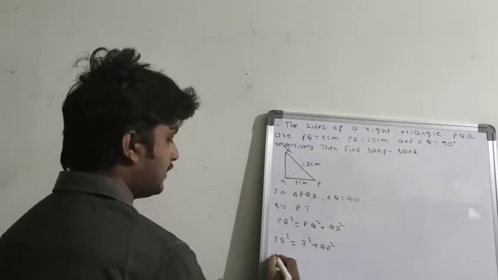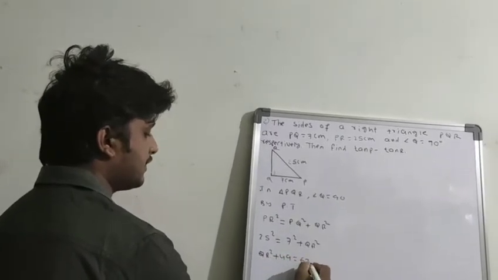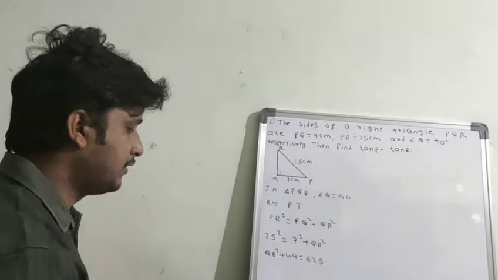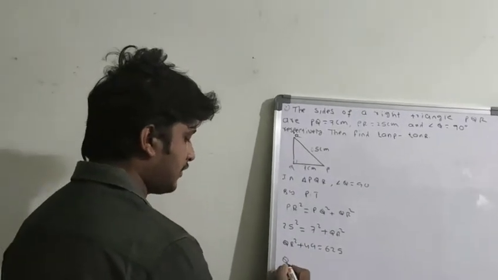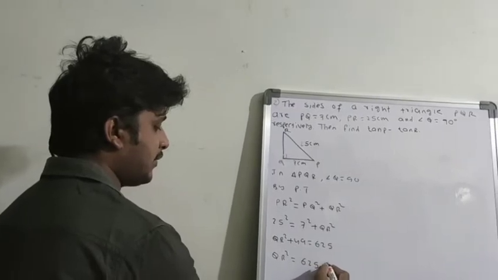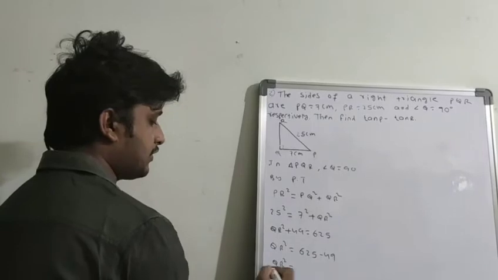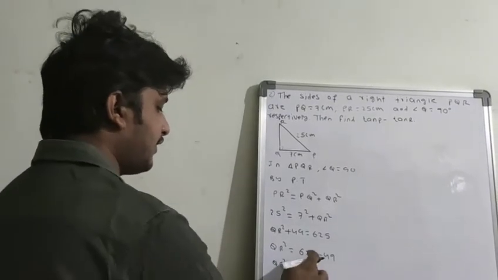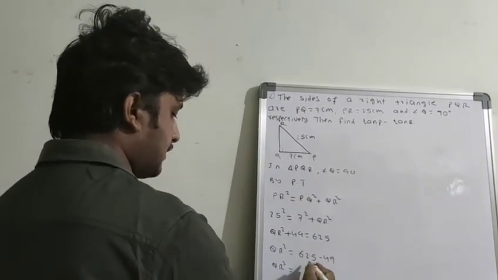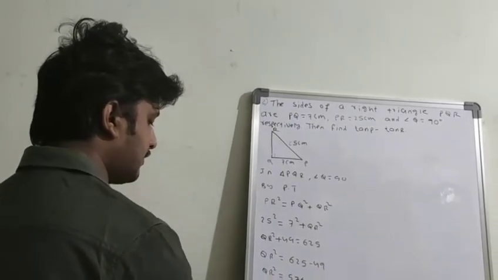I am writing QR square on this side. QR square plus 7 square, that means 49, is equal to 25 square, which is 625. So we need to find QR, so send 49 to the other side, it will become minus 49. So QR square is equal to 625 minus 49. So 15 minus 9 is 6, 11 minus 4 is 7, and 576.